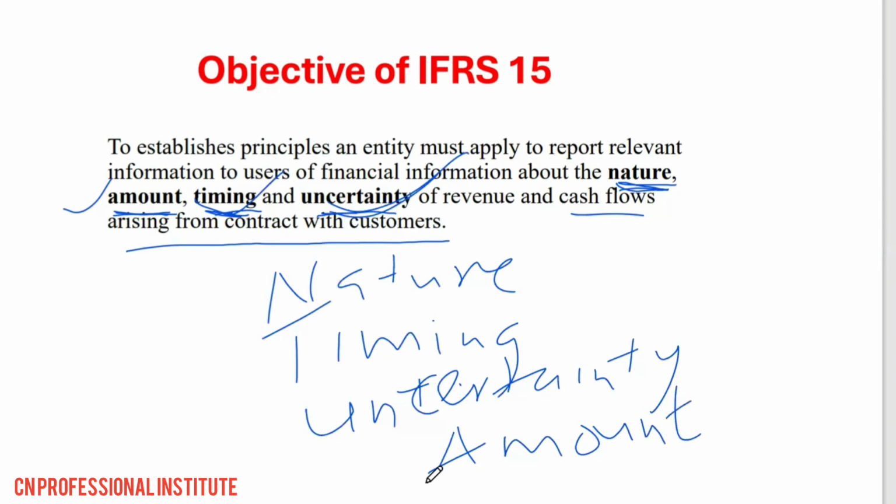These are the key things that we look at: the nature of the revenue, the timing, when it is received, the uncertainty of the revenue, and the amount, how much we record in our books.